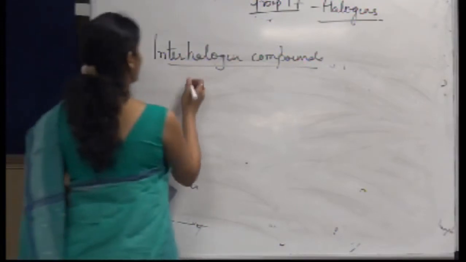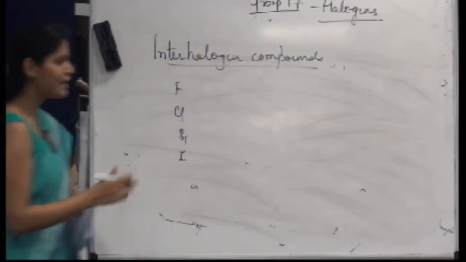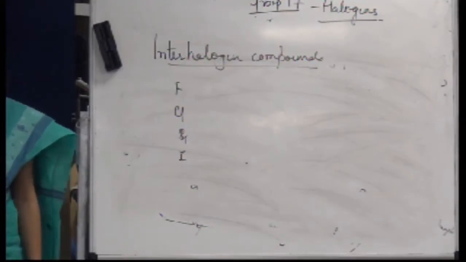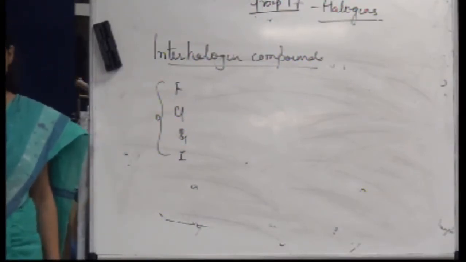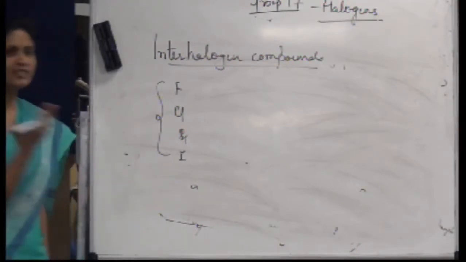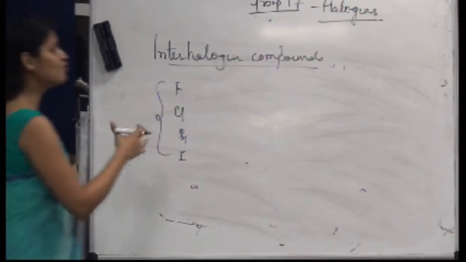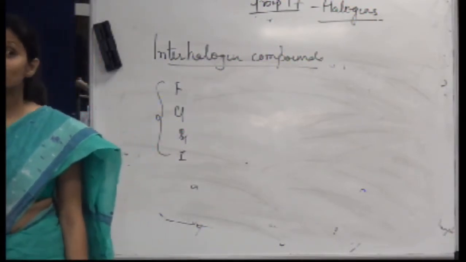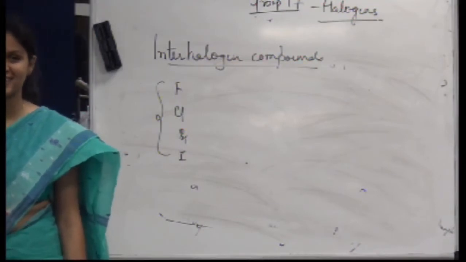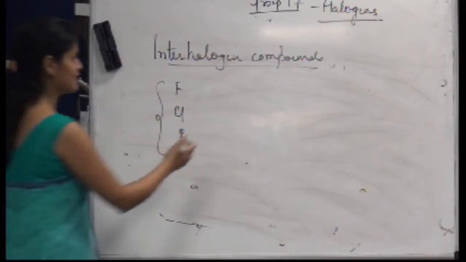I know that fluorine, chlorine, bromine, iodine all are halogens, but they have an electronegativity difference among themselves, obviously, but this difference is quite small. So what kind of products will they form, ionic or covalent? They will form covalent bonds because they have less electronegativity difference.